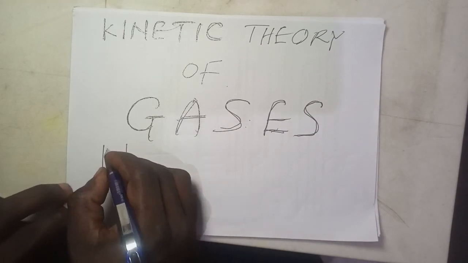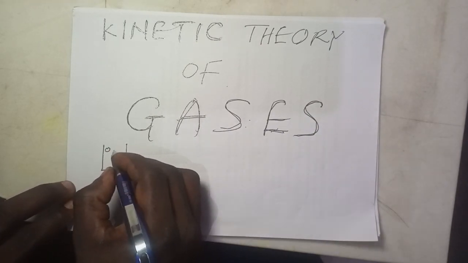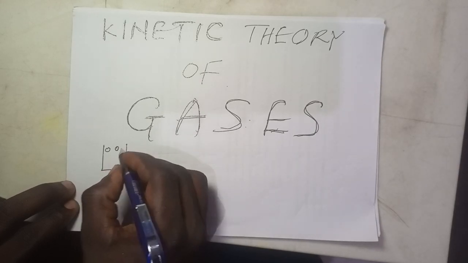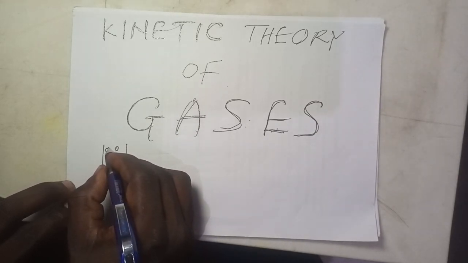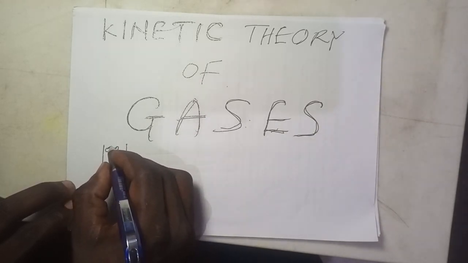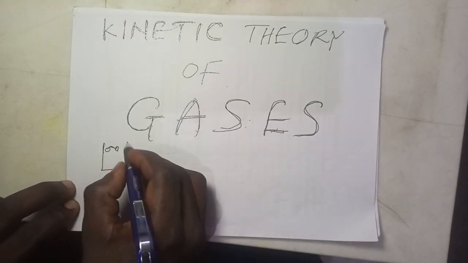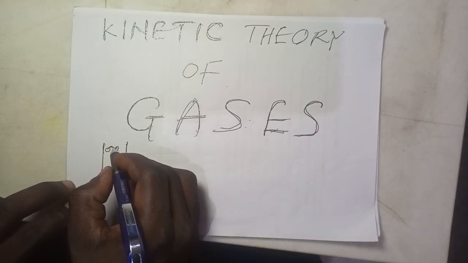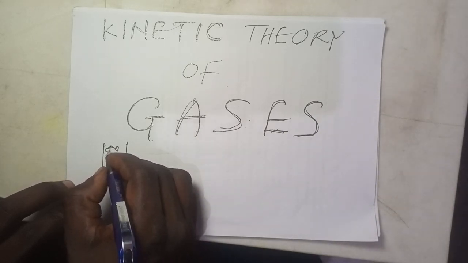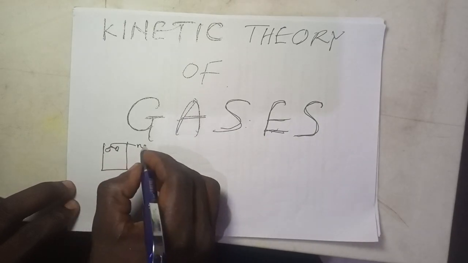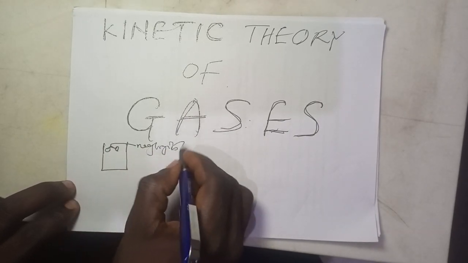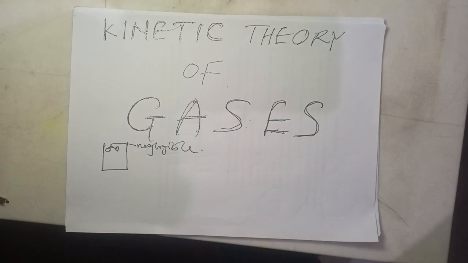You have a gas molecule here, and you also have a gas molecule here. What the kinetic theory of gas is saying is that the force of attraction bringing this molecule and this molecule together is actually negligible, very, very negligible, and that explains the ideal gas.